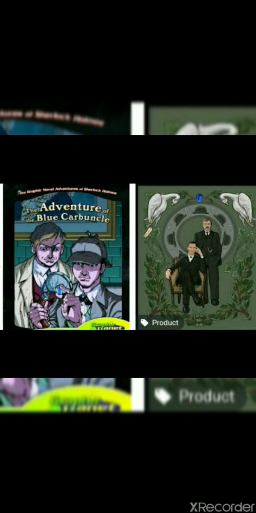Why? The reason is that nowadays carbuncle is taken to mean a blemish, and a blemish does not go well with a precious stone. That's why we don't use the word carbuncle. But at the time when the story was written, writers used this term for a precious stone. So The Adventure of the Blue Carbuncle means the adventure of the blue precious gem or precious stone.